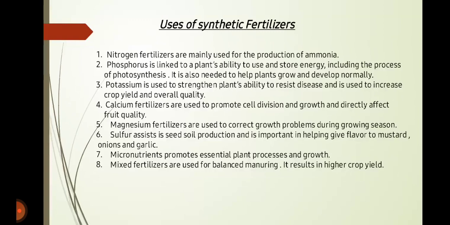Calcium fertilizers are used to promote cell division and growth and directly affect fruit quality. Magnesium fertilizers are used to correct growth problems during growing seasons. Sulfur assists in seed oil production and is important in helping give flavor to mustard, onions, and garlic. Micronutrients promote essential plant processes and growth. Mixed fertilizers are used for balanced manuring. It results in higher crop yield.